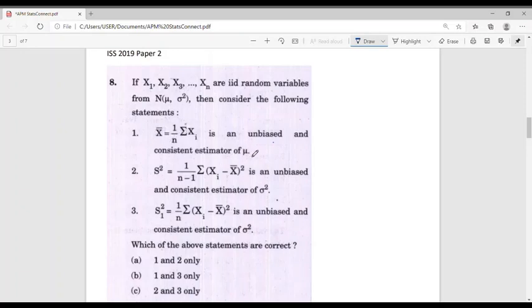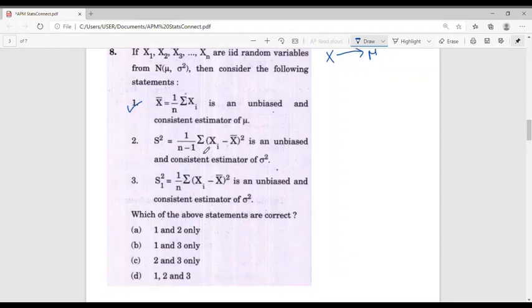Clearly x bar is an unbiased estimator of mu, and now let's check the consistency. An estimator x bar is said to be consistent if x bar converges to mu in probability. And using the weak law of large numbers, it is clear that since the xi's are IID, x bar converges to the expectation of x bar, which is equal to mu, in probability. Therefore, the first statement is correct.